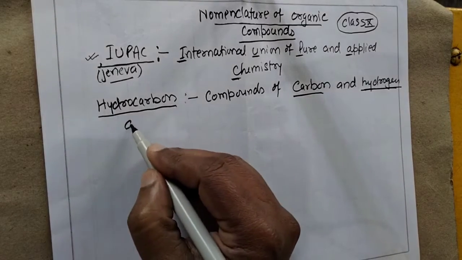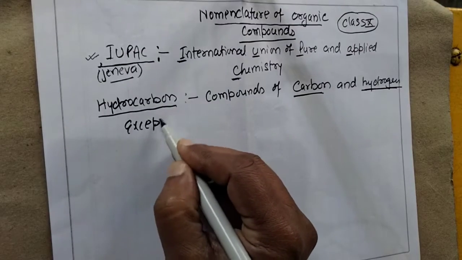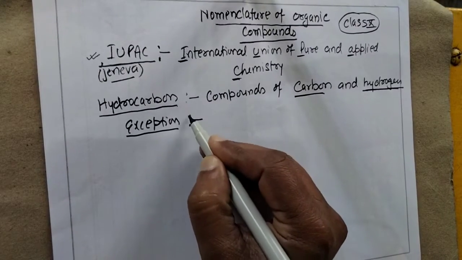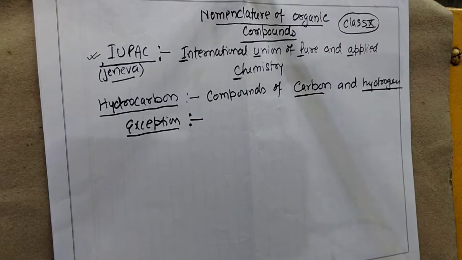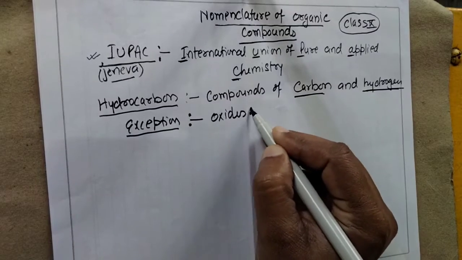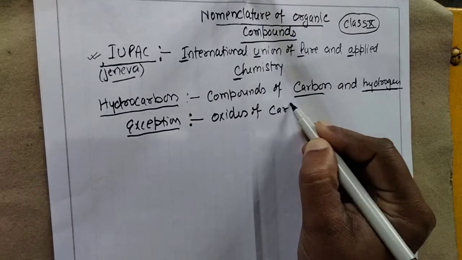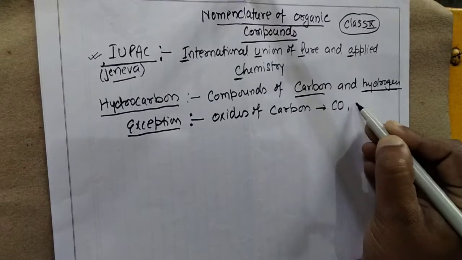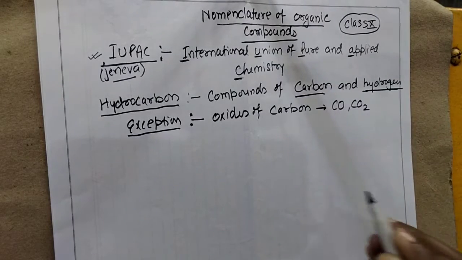Carbon and hydrogen are the two basic elements which must occur in an organic compound. But we have some exceptions also. There are a number of compounds which have carbon but are not considered organic compounds, such as oxides of carbon, it means carbon monoxide and carbon dioxide.